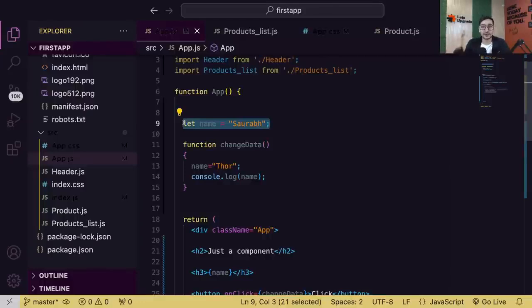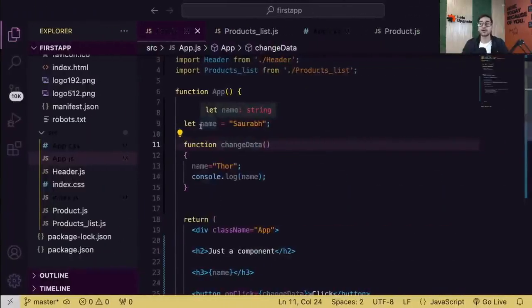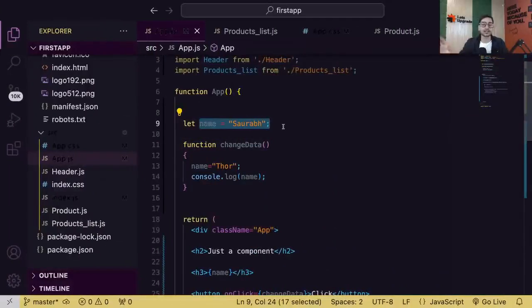If you really want your component to change the UI, to re-render the UI or change the output when your data changes, then you have to create a state variable. Even though, as I mentioned in the definition, state is nothing but data of a component, you cannot consider normal variables as your state in React. You have to create it with a specific syntax so that React understands, okay, this I'm going to consider as a state variable and this is going to be a normal variable. Is that clear, guys? At the end it's data only, but the way of creation will be different.